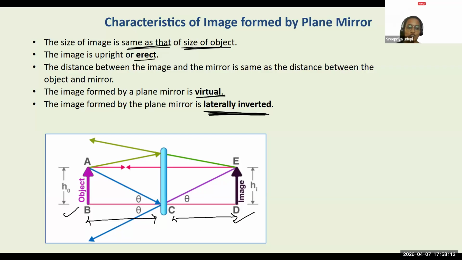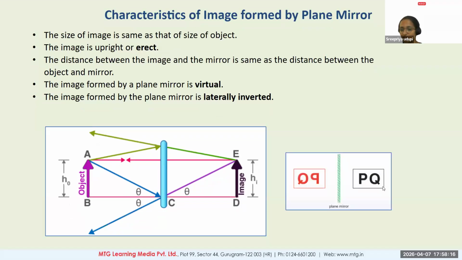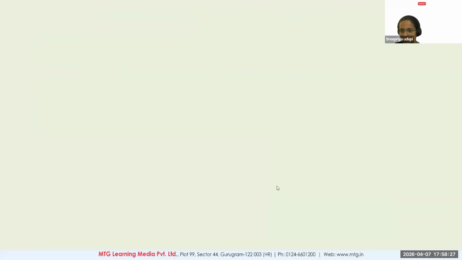That's what lateral inversion talks about. So you see this PQ in front of the mirror appears completely inverted. Not every letter is going to be inverted. It depends upon the symmetry of that particular letter, but there is a lateral inversion taking place.